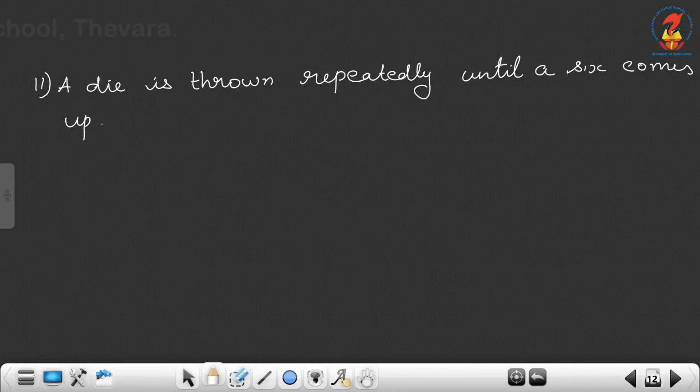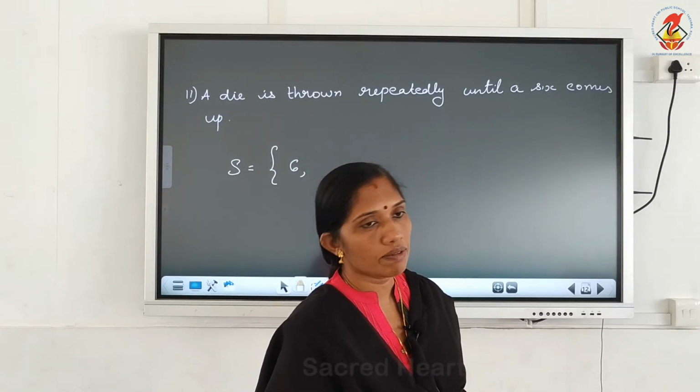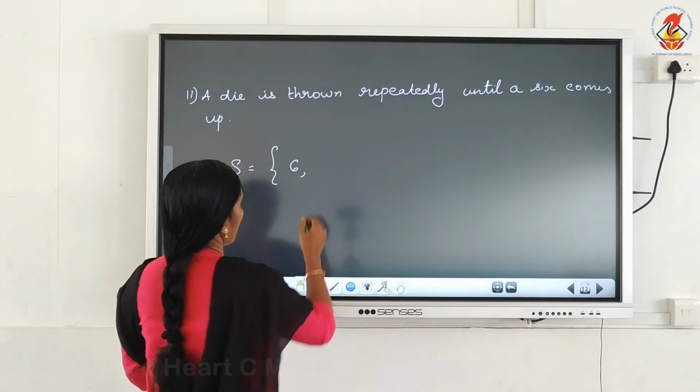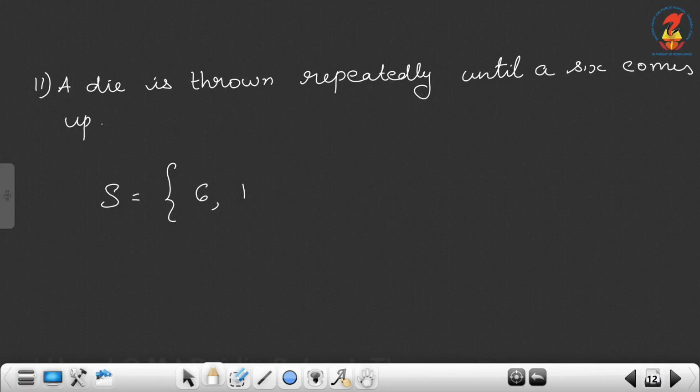A die is thrown repeatedly until a 6 comes up. A die is thrown and we stop only when we get a 6. So maybe 6 in the first chance. When we throw a die, sometimes we get 6 the first time itself, so we can stop. Or 6 in the second chance. Second chance means first number 1, then 6. Or 2, 6. Or 3, 6. 4, 6.